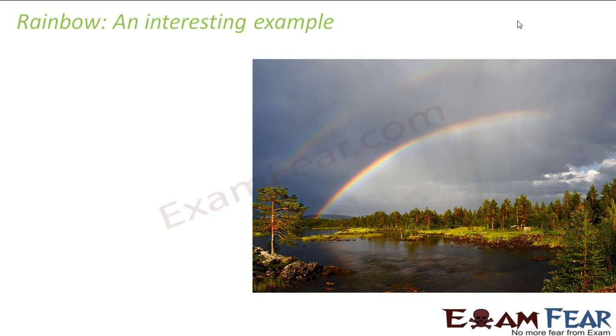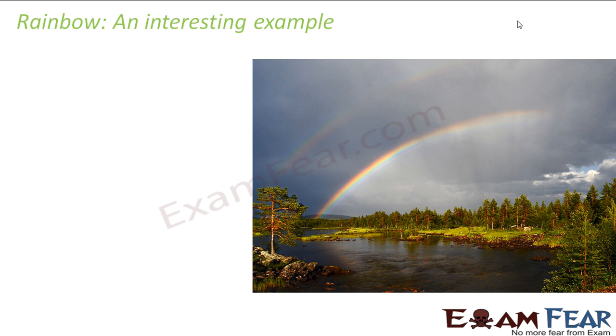Is it that you can see a rainbow any time of the day and on any part of the sky you want? It is not like that. Mostly we see a rainbow on a rainy day, generally just after the rain is over, when one part of the sky is still cloudy, whereas the other part of the sky is a little shining.